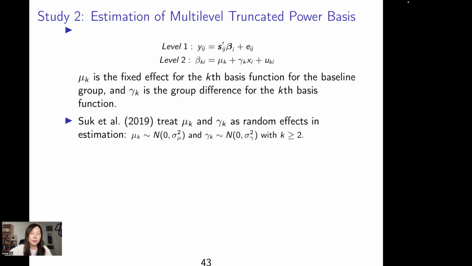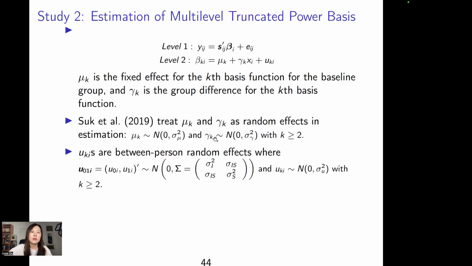And a paper in 2019 treated mu k and gamma k as random effects in estimation, not fixed effects. Although we usually treat gamma k and mu k as fixed effects, they treat them as random effects. By doing this, we want to minimize the difference between mu k across different k, and between gamma k across different k. Uki is still the between-person random effect.